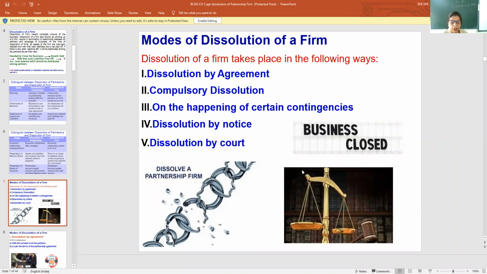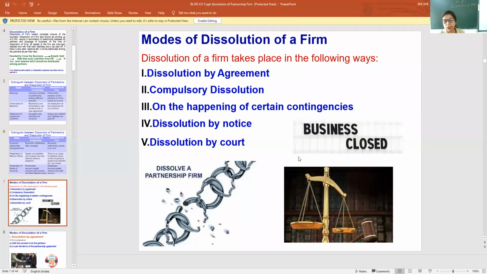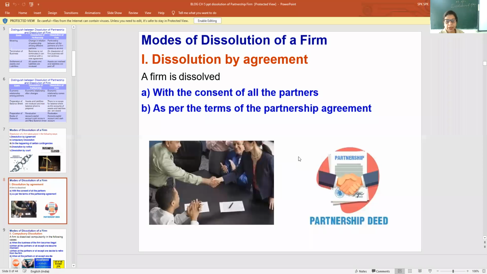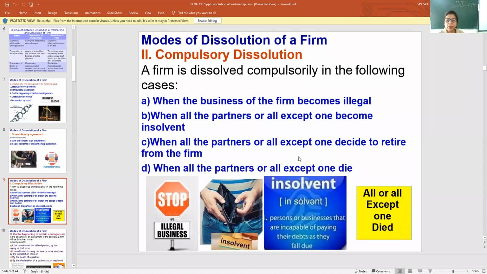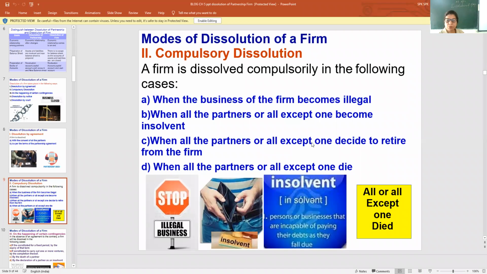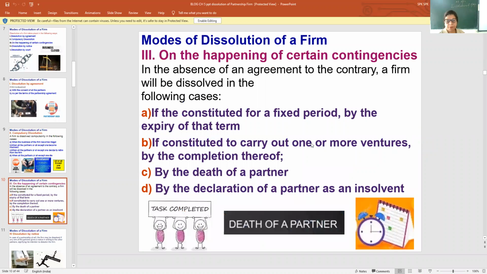Then next, we completed the modes of dissolution of firm by agreement and compulsory dissolution. Yesterday I explained that if the firm is doing some illegal activities, if the partners become insolvent, if only one remains and the other wants to retire, or if all but one die.